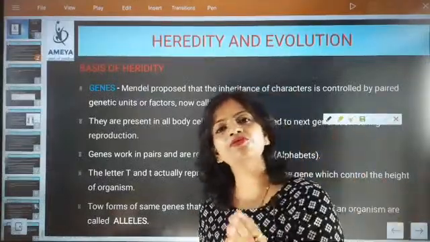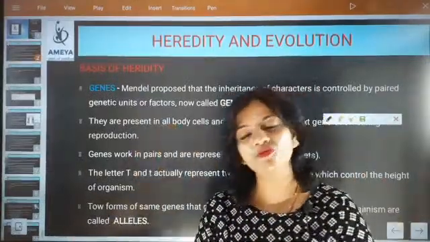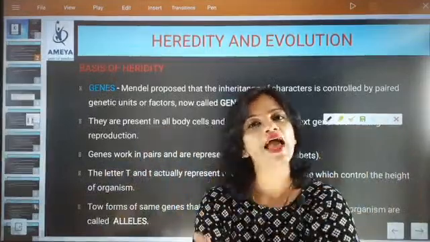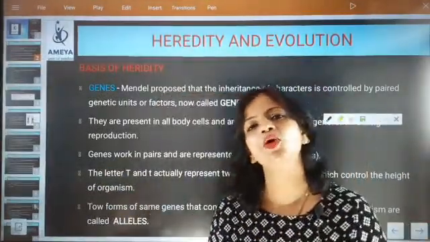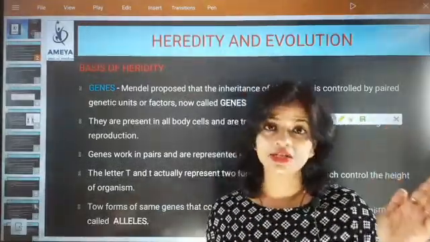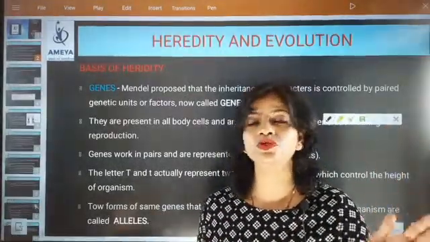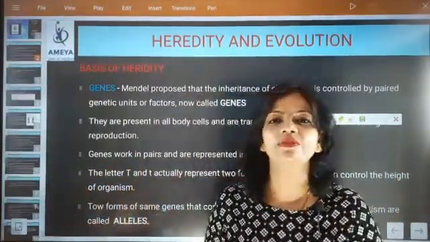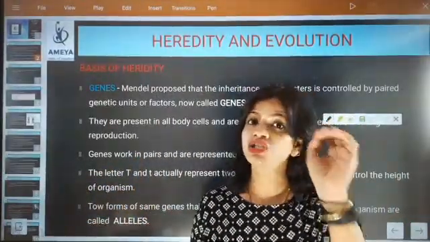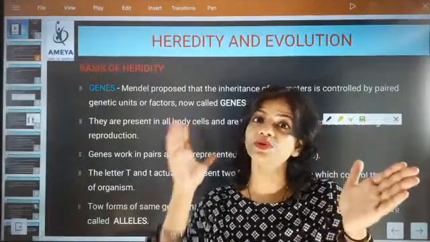One will be coming from male, one will be coming from female. Both the germ cells are haploid, and these haploid cells are containing 23 chromosomes. Each 23 chromosomes will be having genetic information. Genes will be there, but these genes will be single.